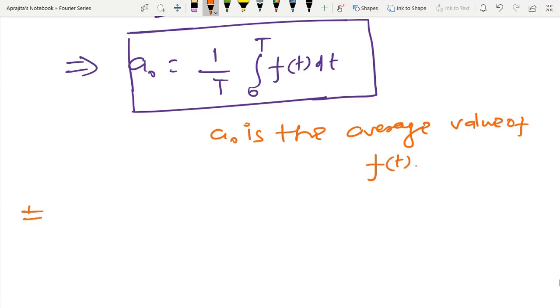Now I am going to calculate the second coefficient.